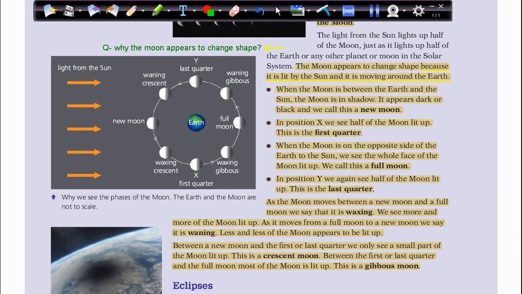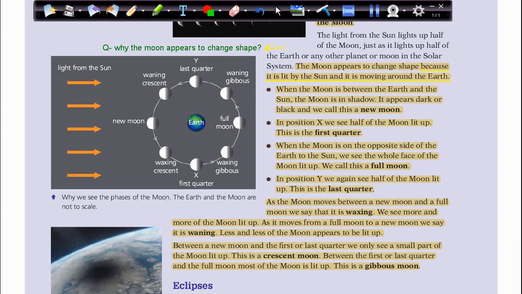In this case, the moon comes between the Earth and the sun, okay? When it comes between the Earth and the sun, we don't see it because the sun is behind the moon, so we cannot see any light. It doesn't reflect any light from the sun, so we can see only darkness. This is a new moon.